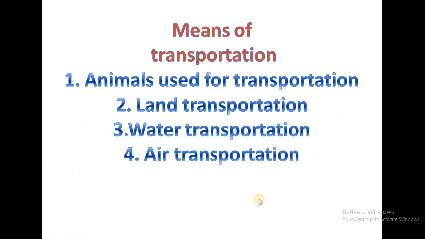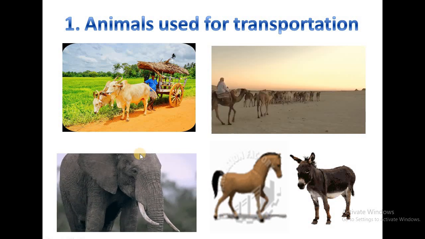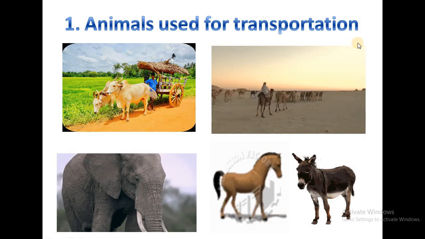Here you can see that different means of transportation are there. First one, animals used for transportation. In ancient time, people were using animals for transportation. Even nowadays also in some interior places people are using animals for transportation. Second one, land transportation. Third one, water transportation, and fourth one, air transportation. Let's see the first one, animals used for transportation.